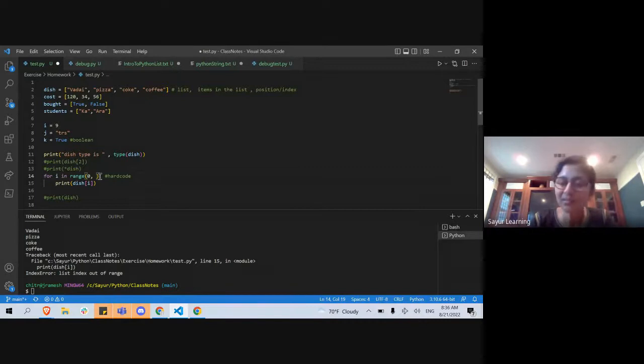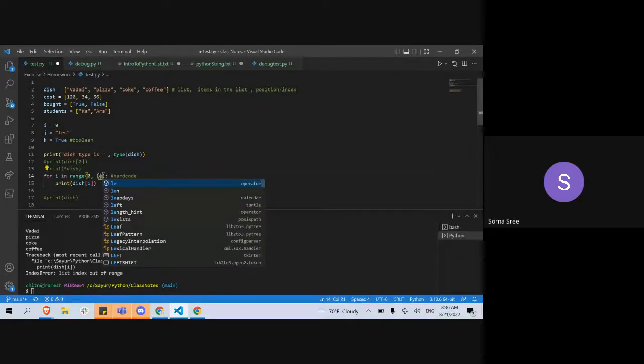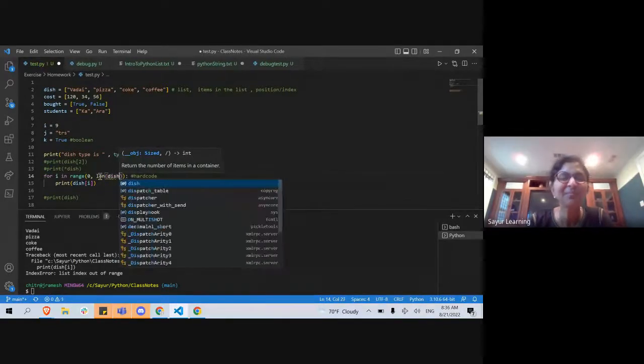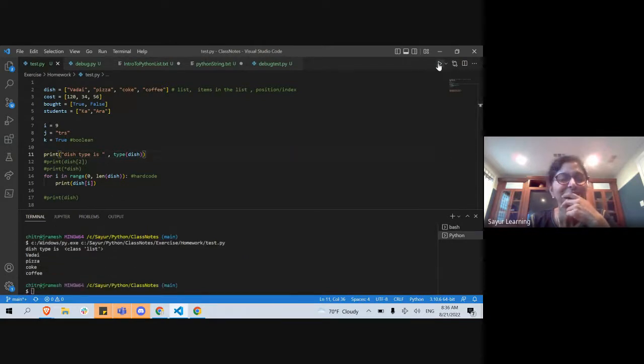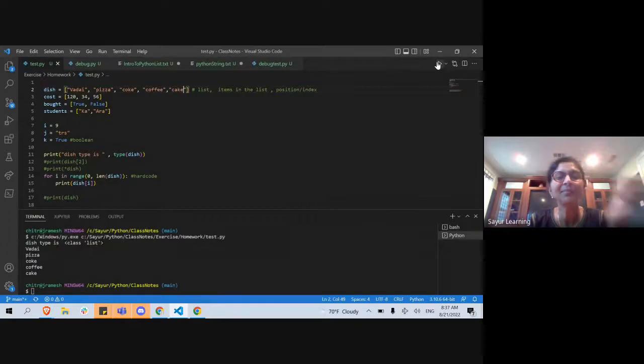So what do I do here? Somebody else? We find the length, right? Yes, is that the command? Length of dish. That's the right command. Now my coffee is there. I add the cake back and run it. I got my cake also. So did you understand why length, why we are not hard coding? Do not hard code here, right? We are not hard coding, but instead we are using the length of the variable, the length of the dish.